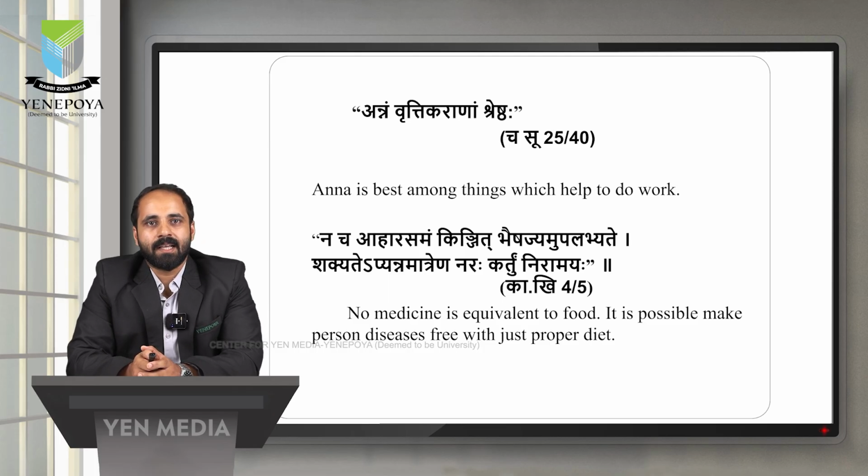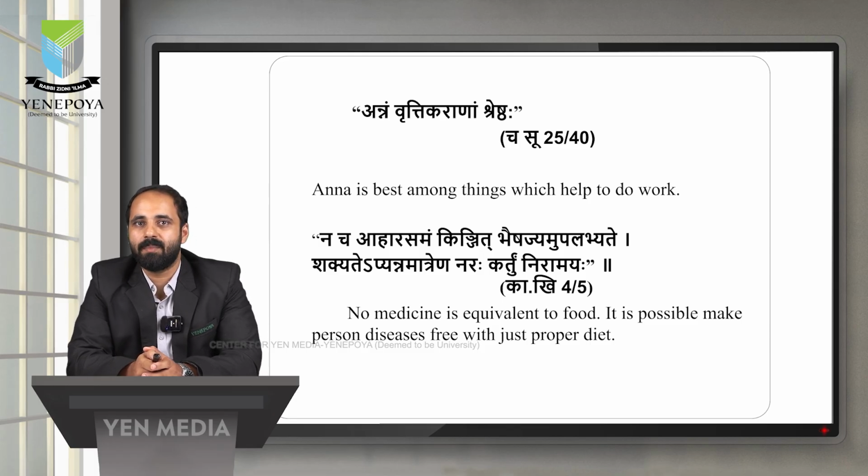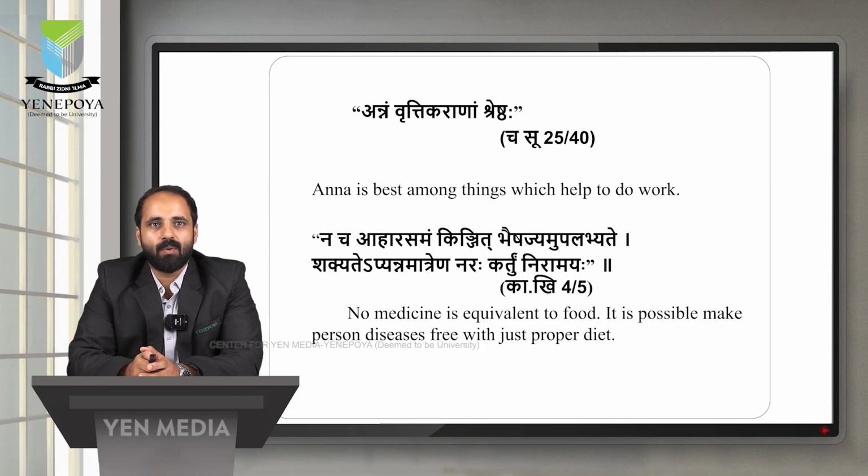According to Kashyapa Khilastana, 4th chapter, 5th sloka, Na cha ahara samam kinchit beshajam upalabhyade, shakyade annamatrena naraha kartum niramaya. That is, no medicine is equivalent to the food. No medicines are equivalent to the food. It is possible to make a person disease free with just proper diet. Shakyade annamatrena naraha kartum niramaya.